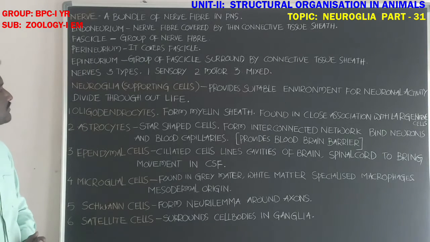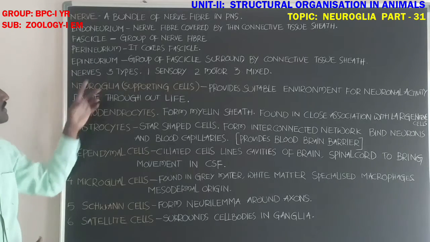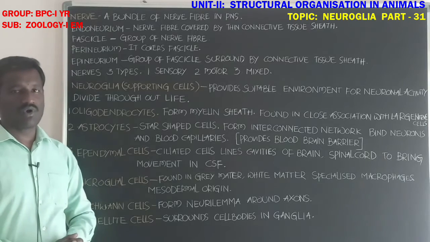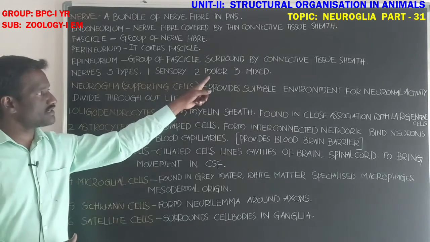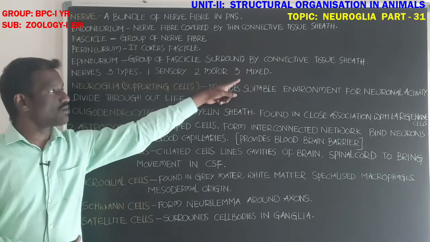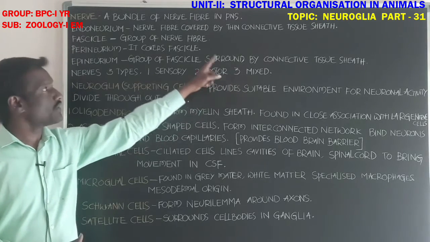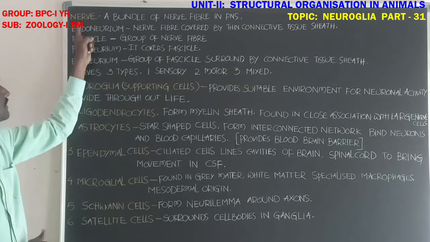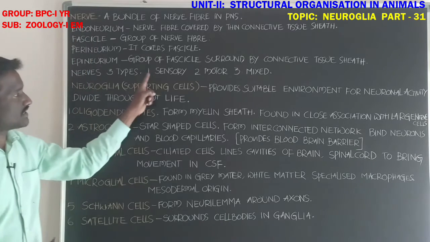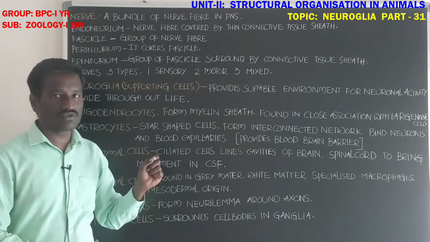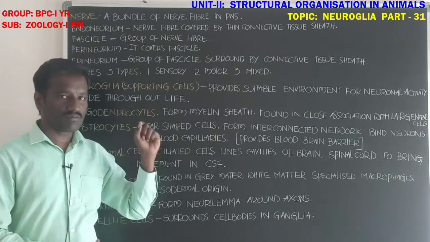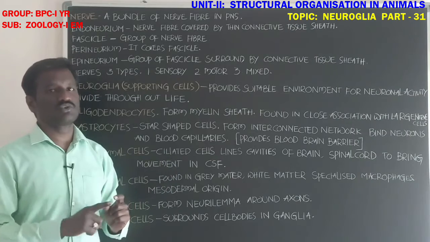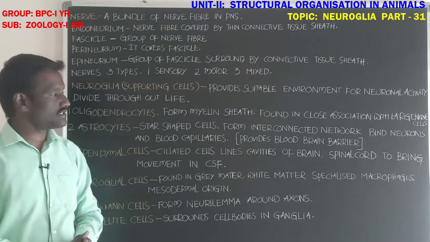Next, student, another three types of the nerves are there. One is the sensory nerve, second one is motor nerve, and third one is mixed nerve. Okay, nerves are three types. Sensory nerves carry sensory impulses from the sense organs to the central nervous system.